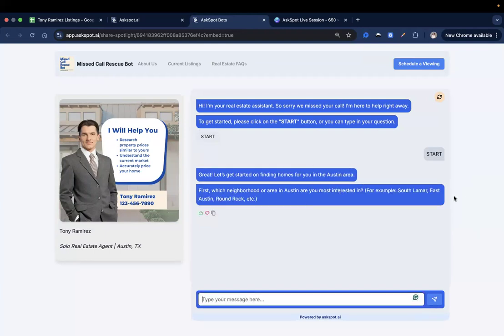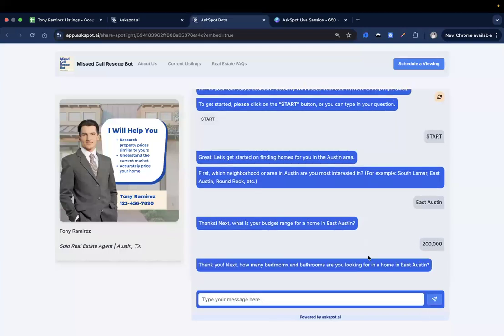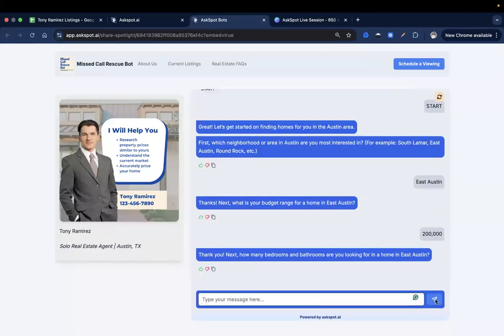Okay, let's see. Let's say East Austin. Okay, moment of truth. What's your budget range for a home in East Austin? Let's just say 200. How many bedrooms and bathrooms are you looking for in a home in East Austin?